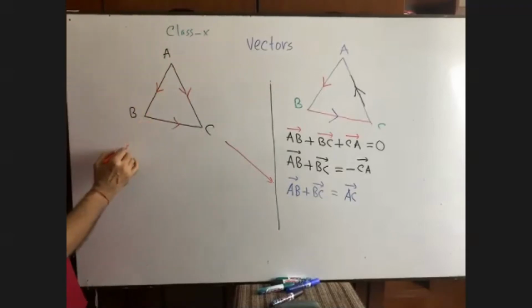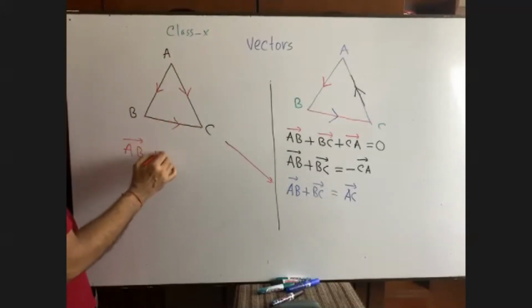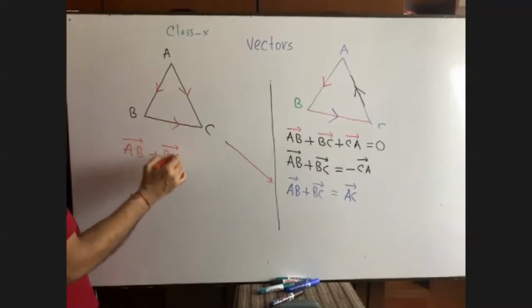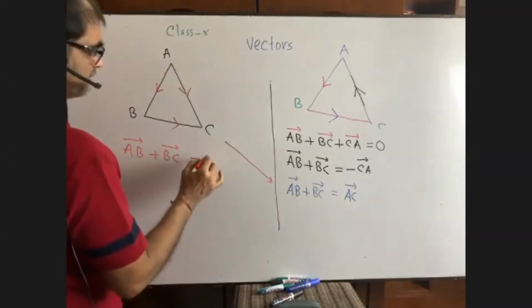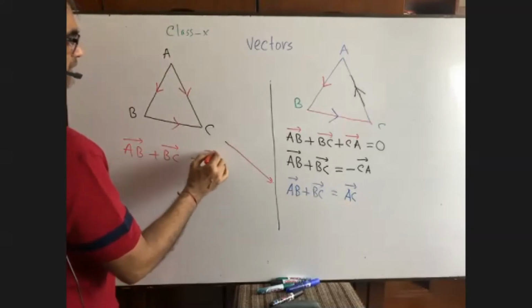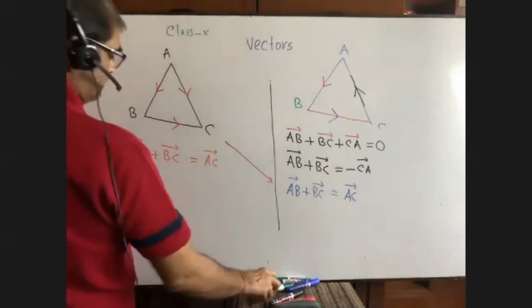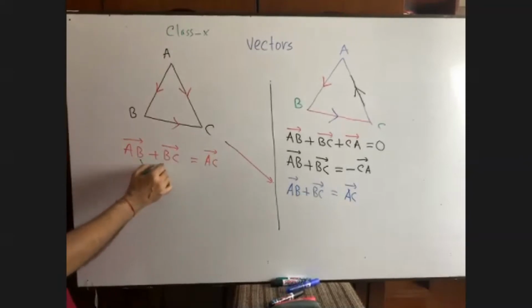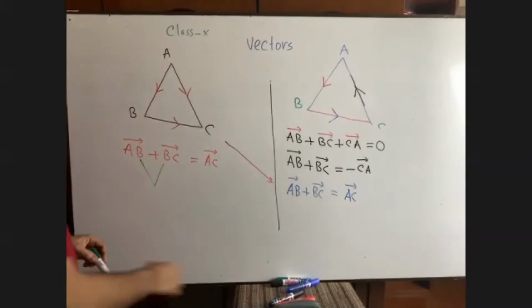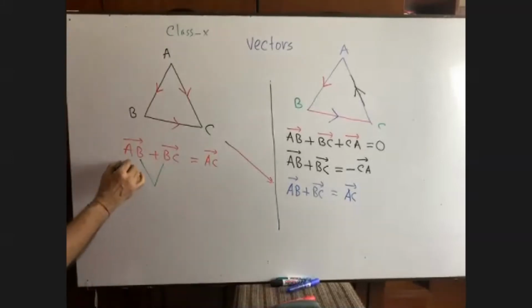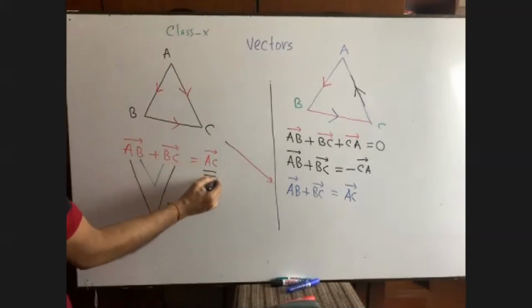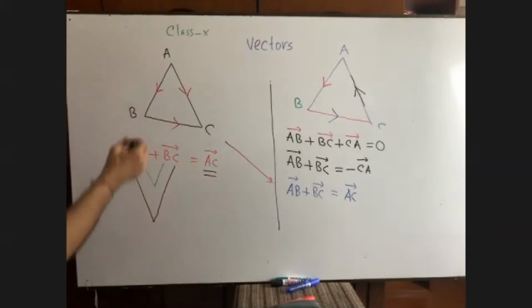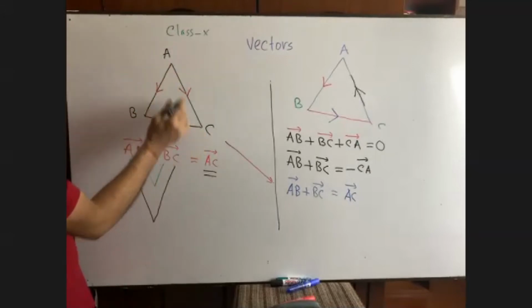A to B, okay, very good. A to B, AB. Then B to C, BC is equal to what? This is the question. Equal to AC. Now you can ask me why it is. You see, please. Okay, BB, I told you BB is 0, right? Then you are left with what? AC. Now you see, A to B plus B to C is equal to AC.